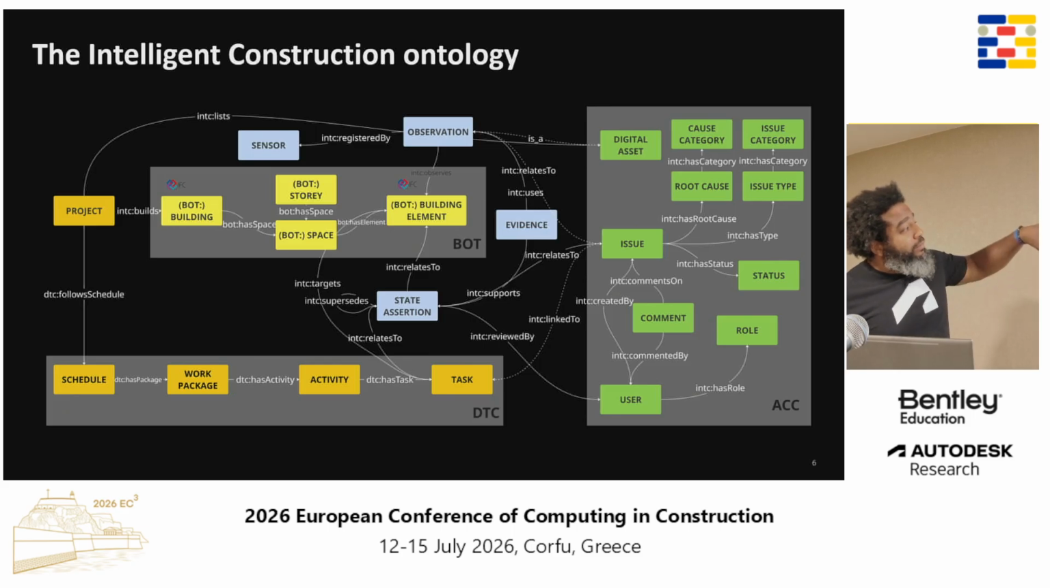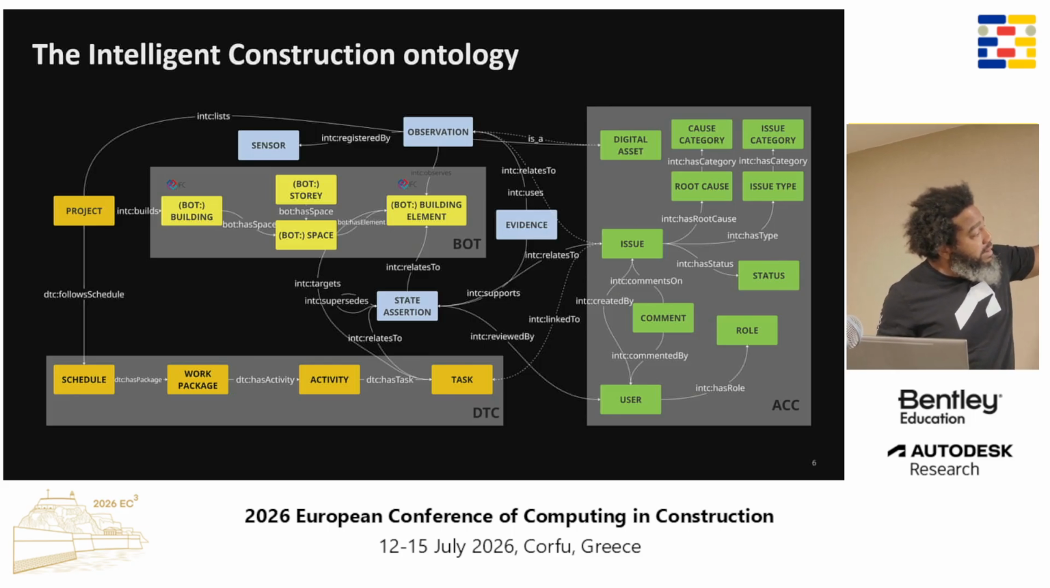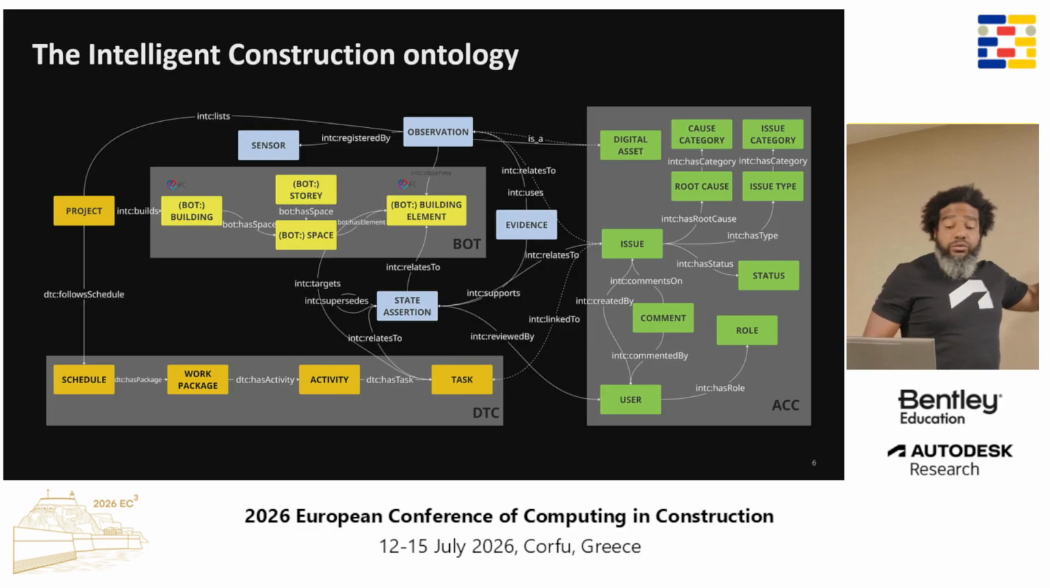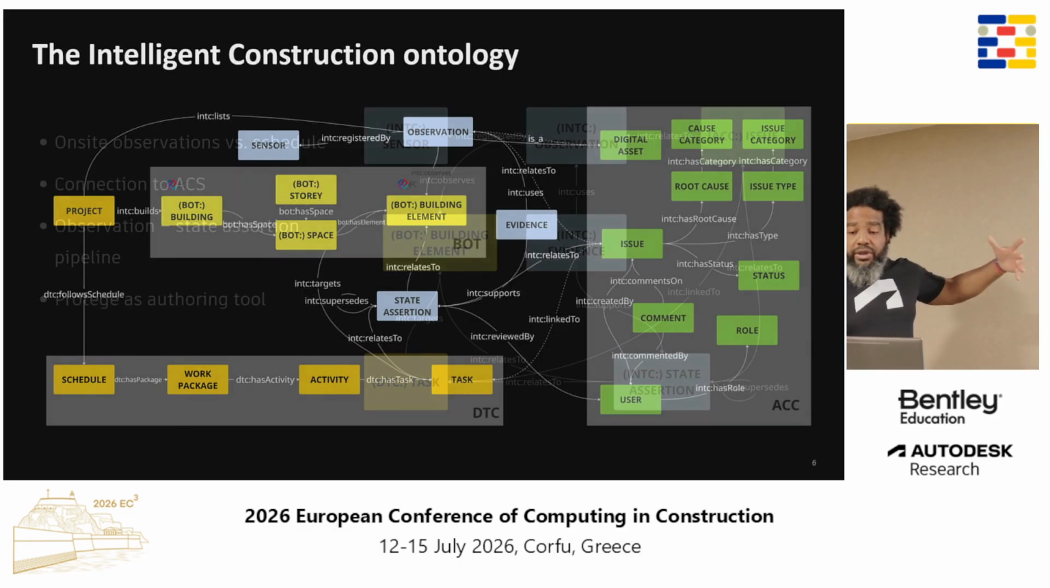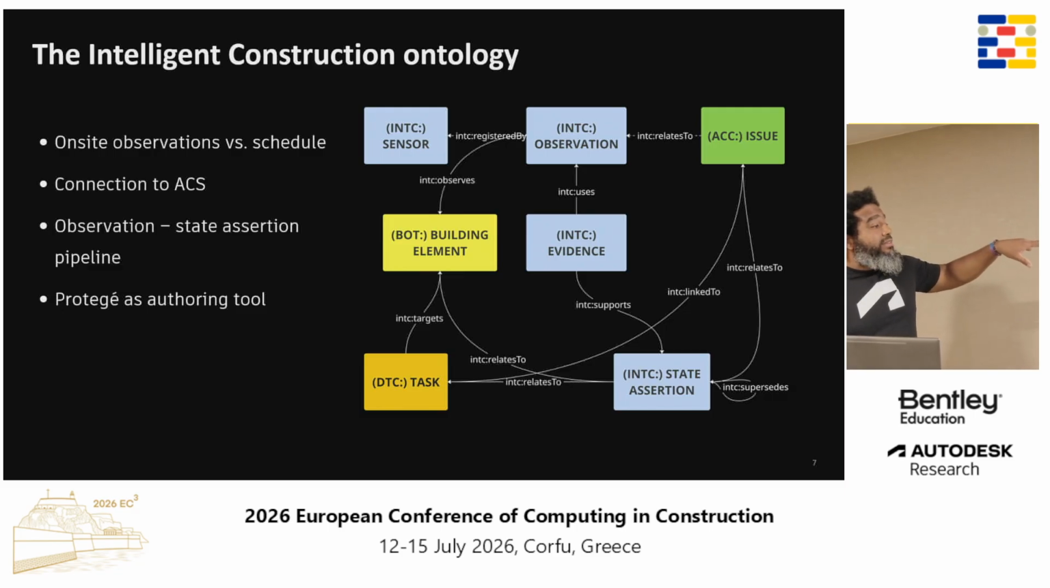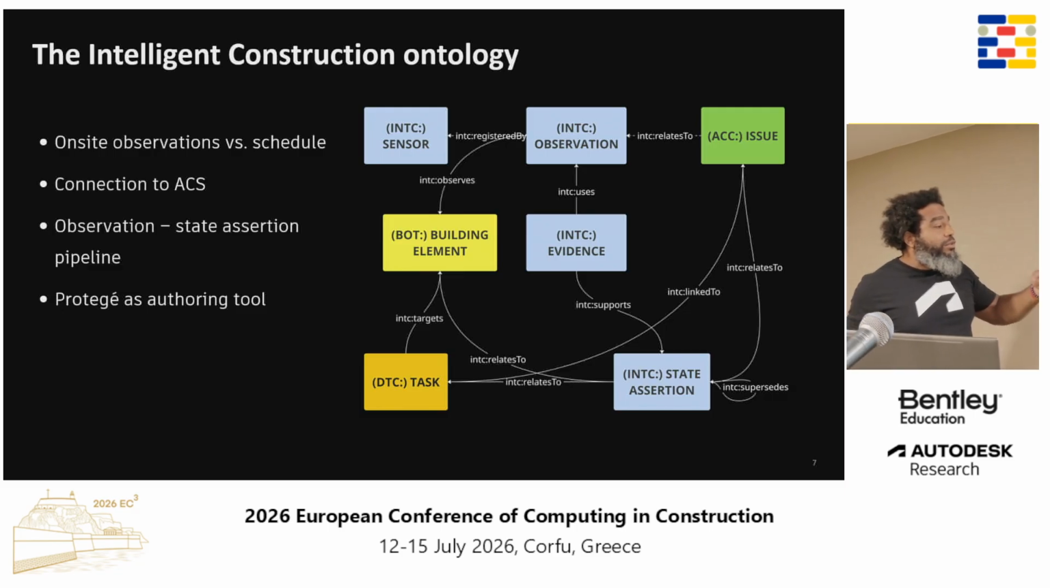And we also add all these concepts of sensor, observation, evidence, and assertion. That's one of our main contributions to the intelligent construction ontology. And these are the ones that give us the ability to perform this kind of pipeline from observation to state assertion.